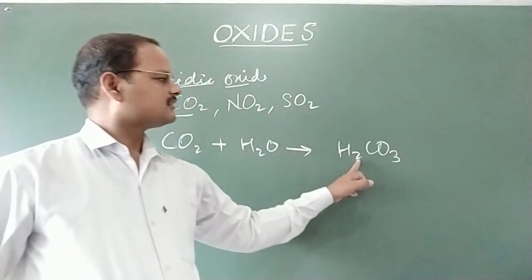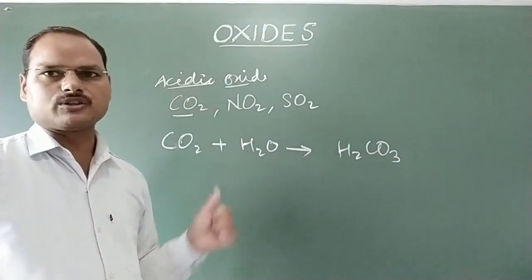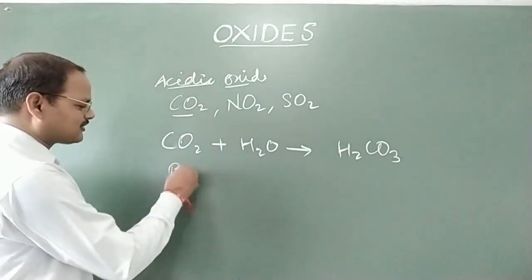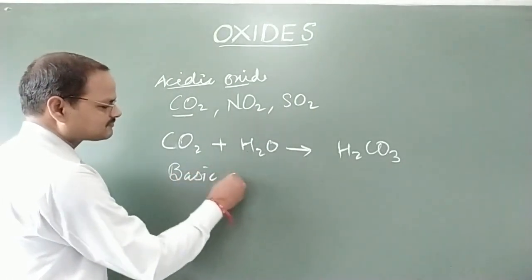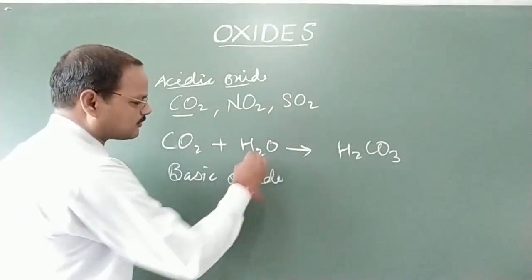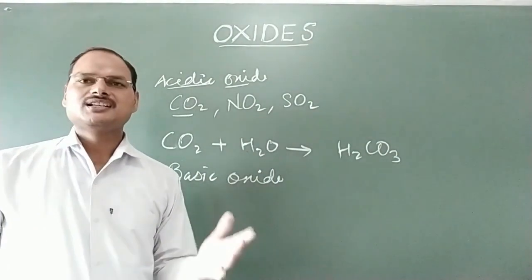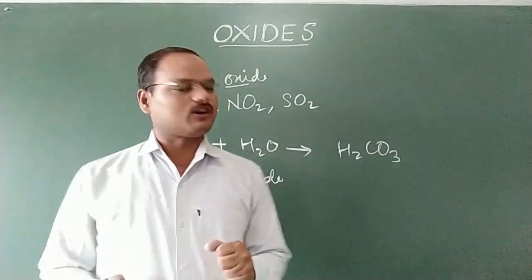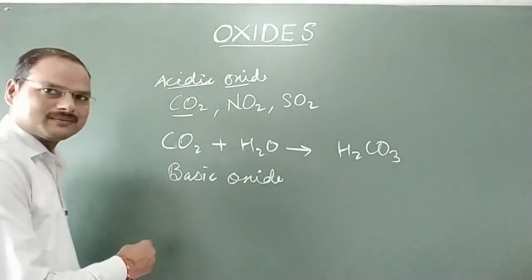After completing acidic oxide, now come to the next type of oxide, that is basic oxide. Metallic oxides are known as basic oxides. Let us take some examples.